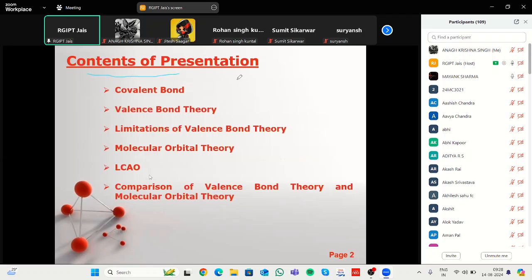This is the content of your first unit. One is covalent bonding. There are some theories that explain covalent bonding. One is Lewis theory, second is VSEPR, third one is VBT. After that, some limitations and drawbacks of VBT. Then the next theory that comes is MOT, molecular orbital theory. After that, linear combination of atomic orbitals, and the comparison between VBT and MOT. We will discuss these fundamentals in this unit.